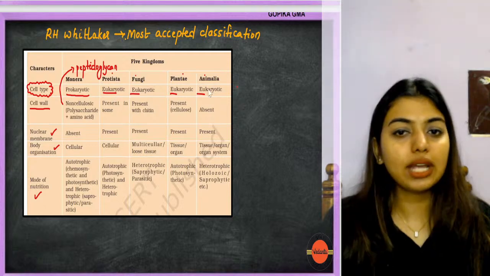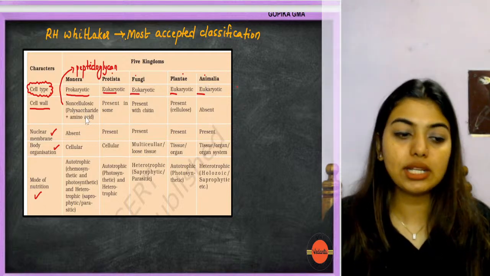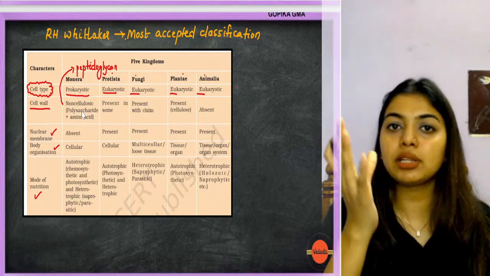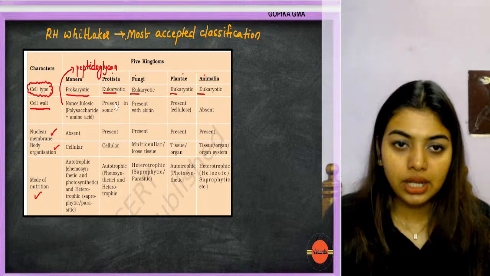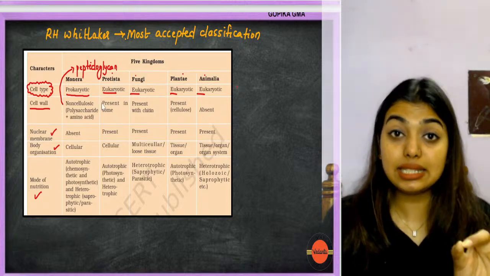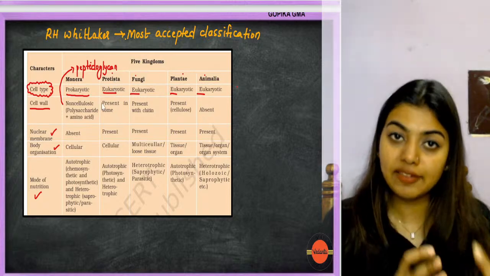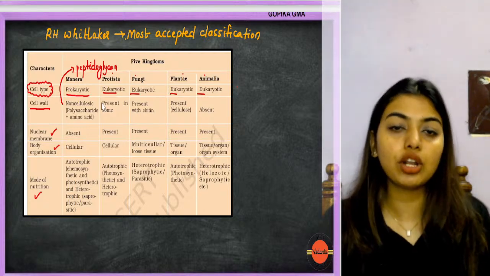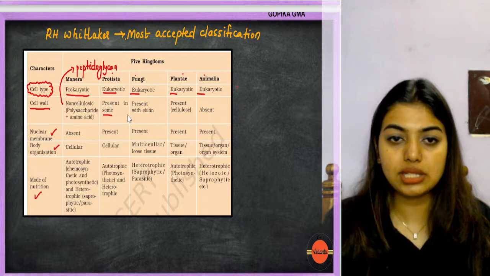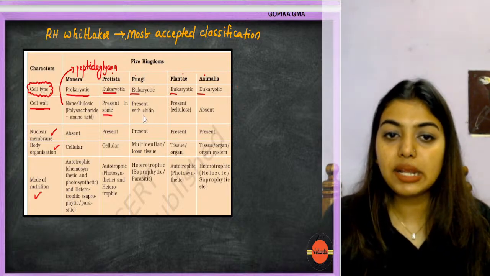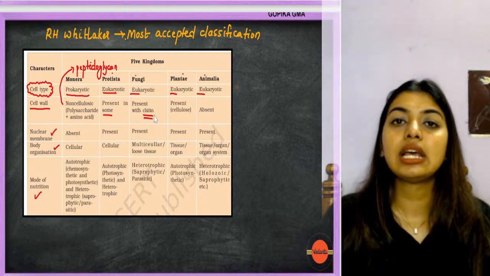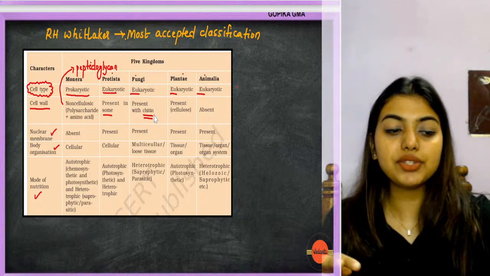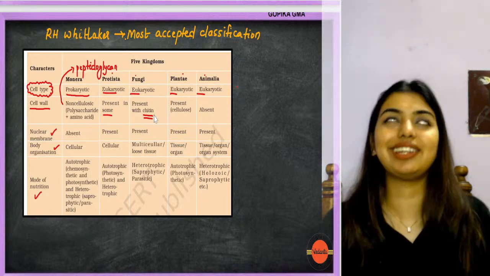Now, in Monera the cell wall is non-cellulosic polysaccharide plus amino acid, that is peptidoglycan, or you will remember the word amino sugars. Now here Protista, they have written present in some, absent in some. That means some have cell wall, some do not have cell wall. So that is what they mean by Protista. Now fungi, it is present with chitin. That is, the cell wall is made up of chitin. Now understand, fungi is like that one person in the class who does not get along with anyone.